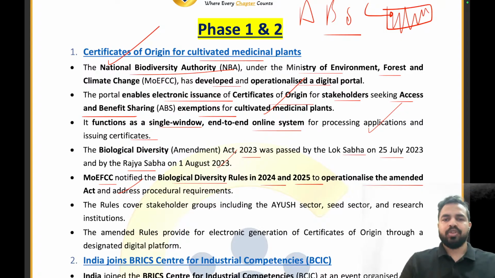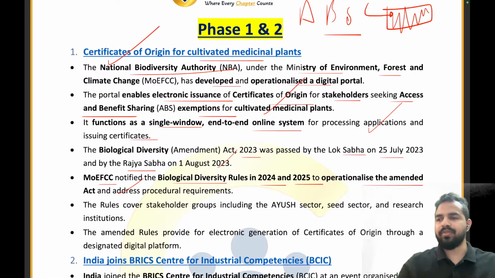Clear, everyone? So please tell me in the chat box what is the name of that authority in our country which has developed and operationalized the digital portal. What is the right answer? Let me see who will give me the right answer to this question. So my dear friends, can you please tell me the right answer to this question? So what is the name of that authority? The name of that particular authority is the National Biodiversity Authority. Absolutely, this is the right answer.